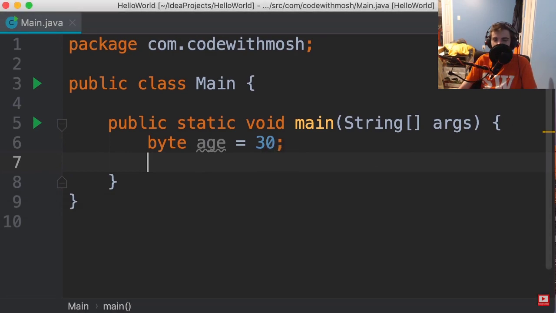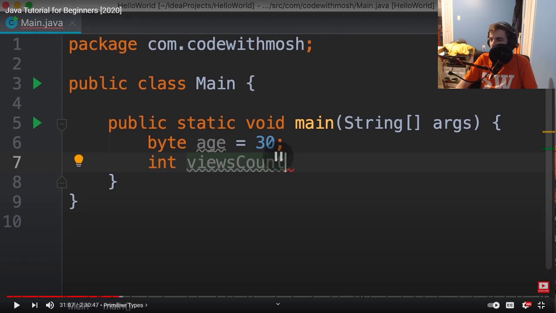I'm going to continue. Let's say we want to store the number of times a YouTube video has been watched. So we define an integer called views count. Note that I'm always using meaningful names for my variables because these names help us understand what the code does.